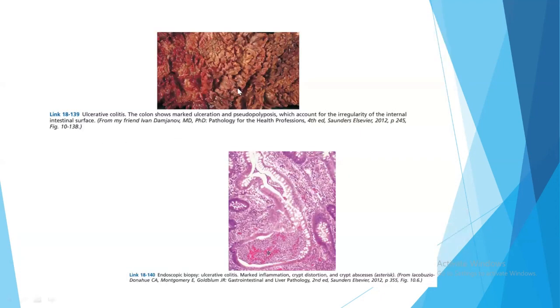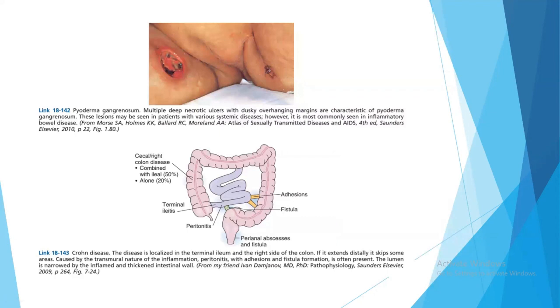Here you can see in case of ulcerative colitis, the colon shows marked ulceration and pseudopolyposis. These small ones are the pseudopolyps, which account for the irregularity of the internal intestinal surface. In the endoscopic biopsy of ulcerative colitis, you can see there is marked inflammation, crypt distortion, and crypt abscess. So this one is the crypt abscess. Also, you can see pyoderma gangrenosum, which are the multiple deep necrotic ulcers with dusky overhanging margins, which are characteristic of pyoderma gangrenosum.